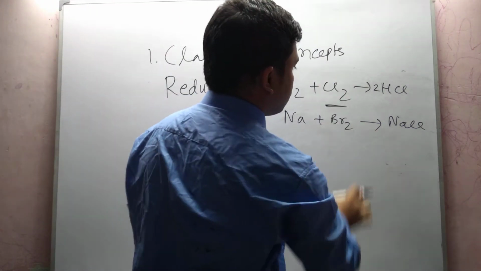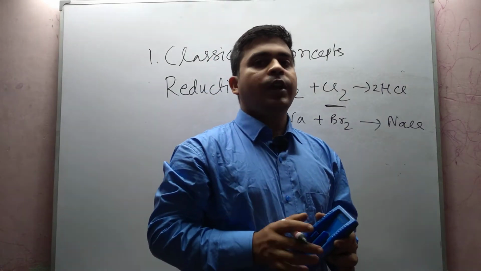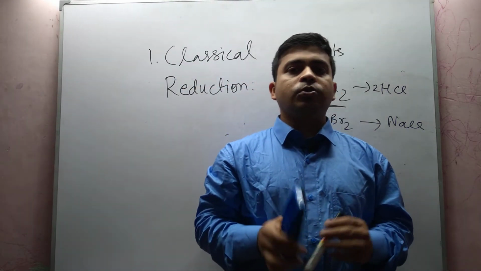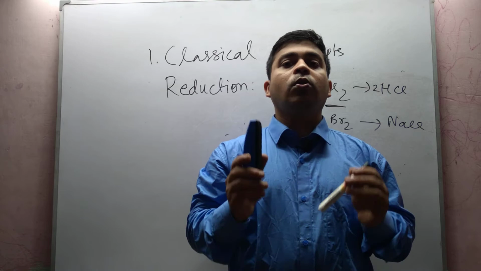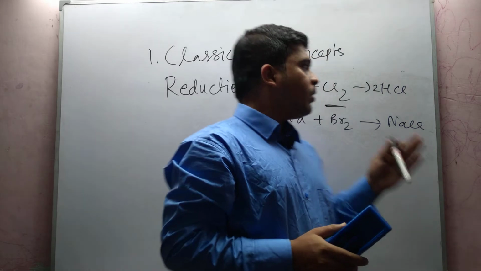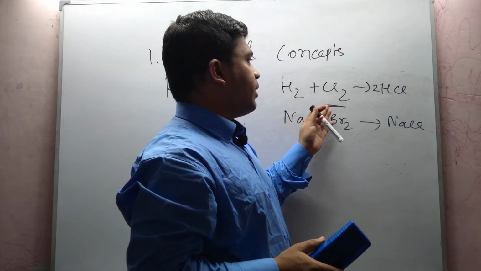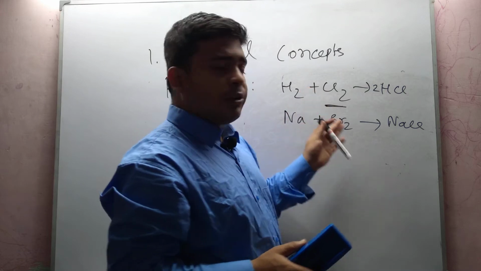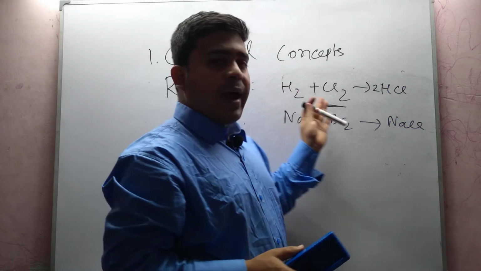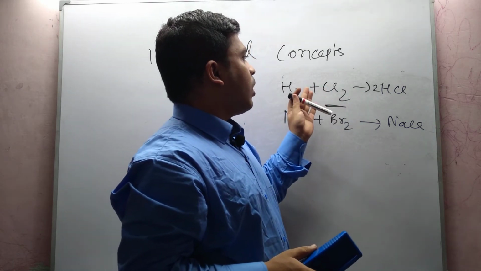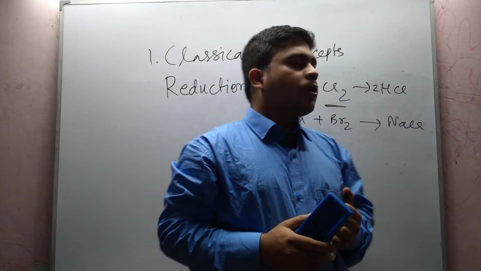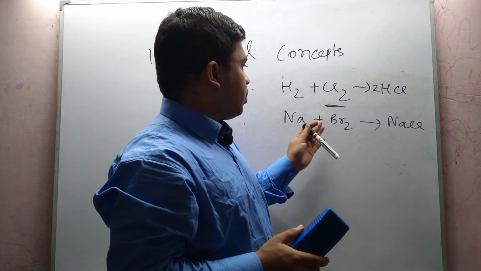So these are all acting as oxidizing agents, and in general, to understand oxidizing agents, you can use the concept that metals are always reducing agents and non-metals are oxidizing agents. Oxidizing agents are those which add hydrogen.